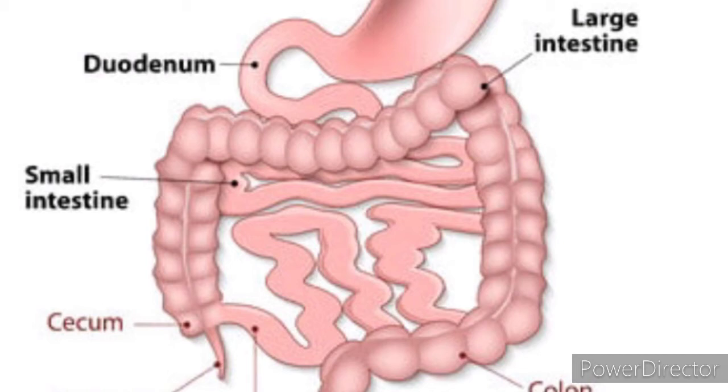This trypsinogen is converted into active trypsin in the presence of the enterokinase enzyme. This enterokinase enzyme is secreted by the intestinal mucosa. Then this trypsin helps in the digestion of the proteins, converting the proteins into polypeptides and peptones. Then chymotrypsin is activated by the trypsin.